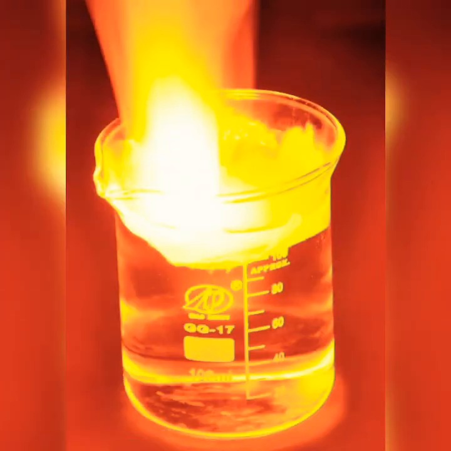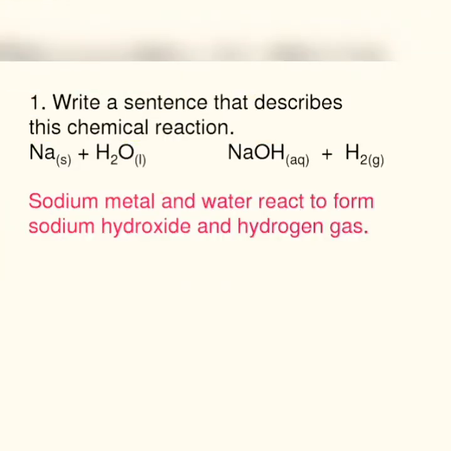You observe that sodium reacts vigorously with water. So students, how can you write the reaction between sodium and water? Sodium metal and water react to form sodium hydroxide and hydrogen gas. Na is a symbol for sodium metal and H2O represents water. The products we are getting are sodium hydroxide, that is NaOH, and hydrogen gas, that is H2.